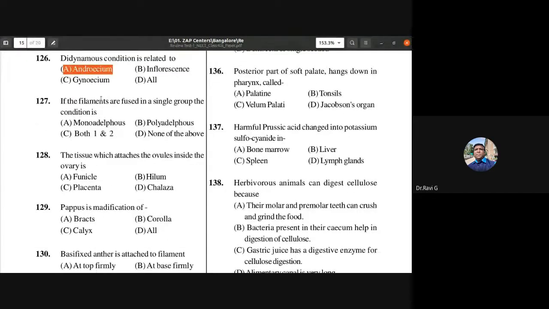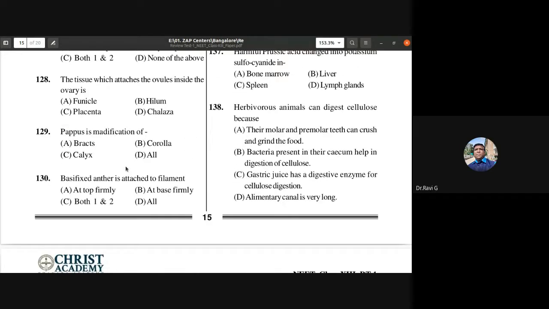If the filaments are fused in a single group, the condition is, see, we had discussed about the monoadelphous stamens in hibiscus. They are all fused to form a single bundle. So the answer is A, monoadelphous. The tissue which attaches the ovule inside the ovary. The tissue which attaches the ovules inside the ovary is placenta.